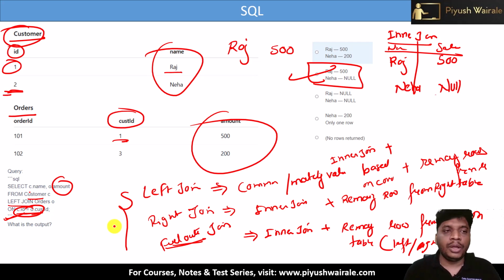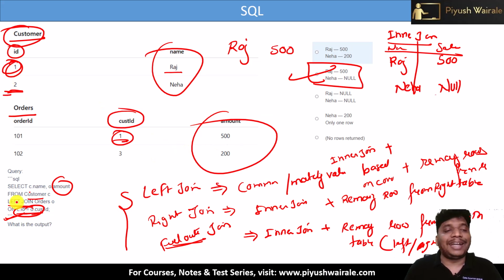In the case of inner join, only the matching values we are going to get in the output, that is Raj and 500 here. If I put left outer join, the remaining rows from the left table, that is Neha, and the corresponding value will be null because we don't have an amount corresponding to Neha's ID.